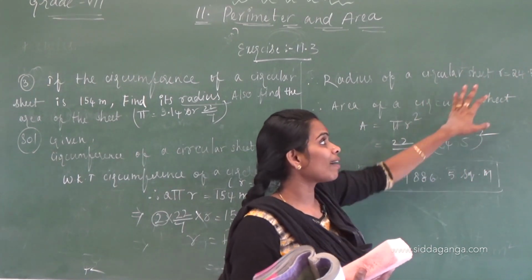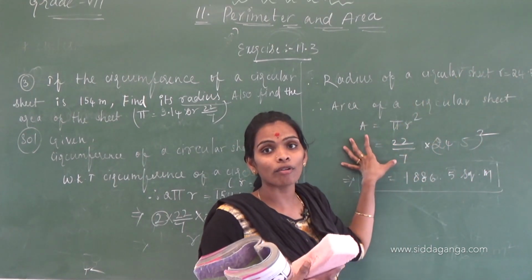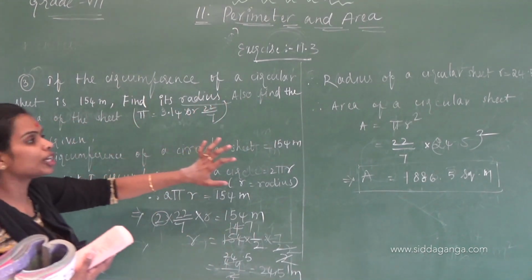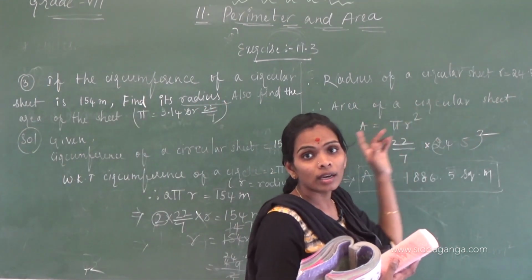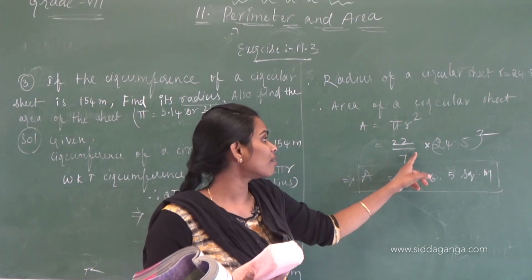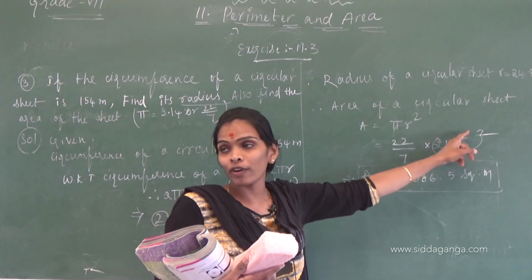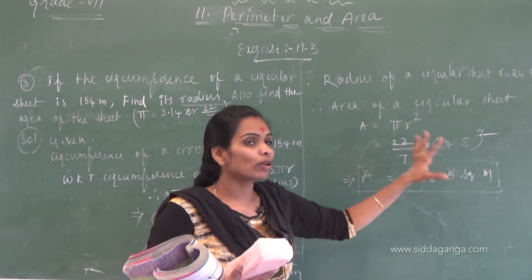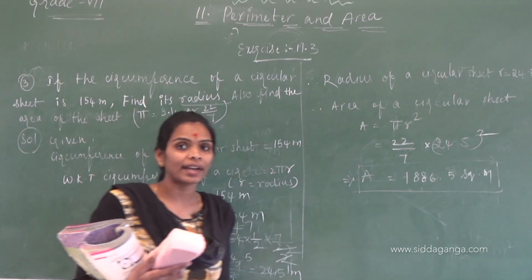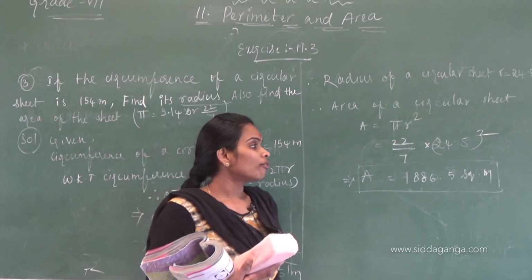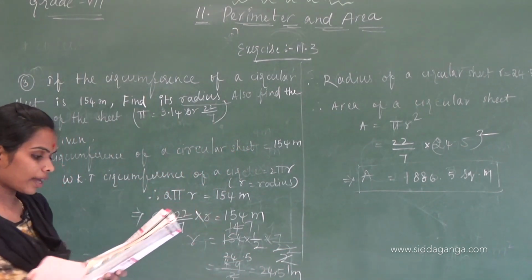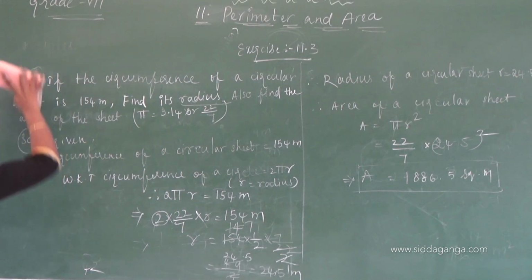I am substituting the value of r in the area of a circle because they are asking us to find the area of the circular sheet also. Area of the circular sheet A equals pi r square, where pi is 22 by 7, into 24.5 whole square. If you simplify all this, you will get the answer as 1886.5 square meters. Okay. I am moving to the next question, people.